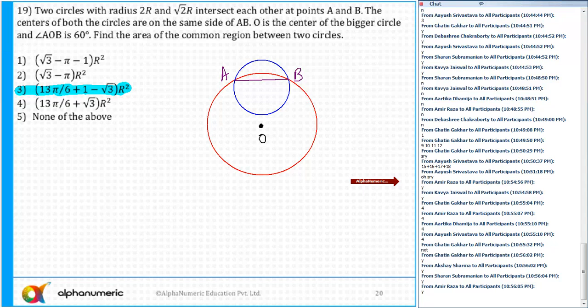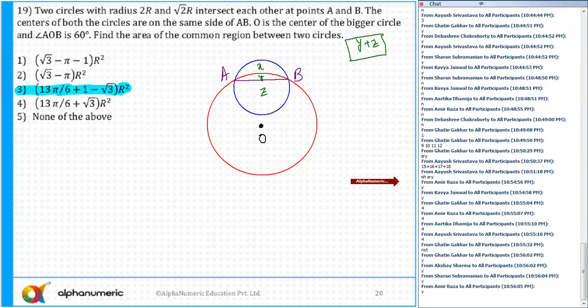Now, if you remember, we need to find the common area. In such types of questions, always divide into three parts. Let's say this area is X, this area is Y, this area is Z, and what we need to find out is Y plus Z. If you remember, in the class we had done a question where we needed to find the area X. Yaad aa raha hai?